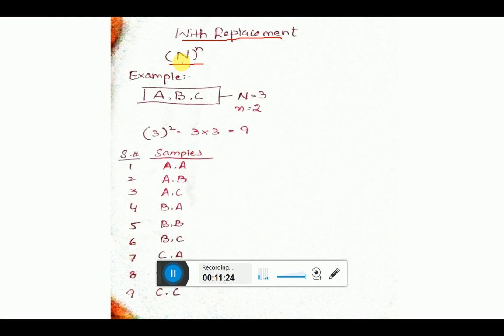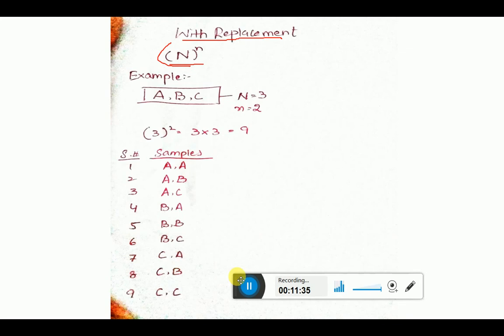What basically does this formula give us? With this formula, initially, we are able to find out the total number of samples in advance. Whenever we do sampling, for example when we want to make sampling in advance, with the help of this formula we can calculate how many total samples we can generate when we are using the with replacement formula.